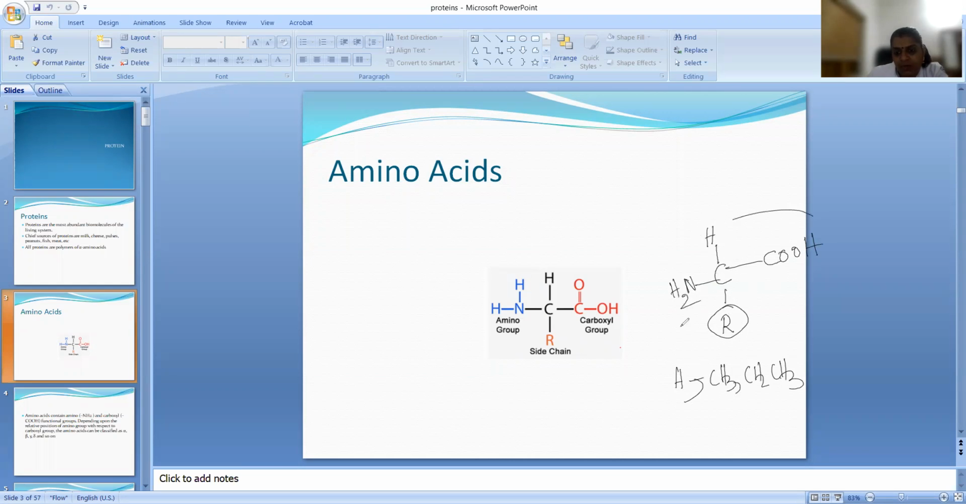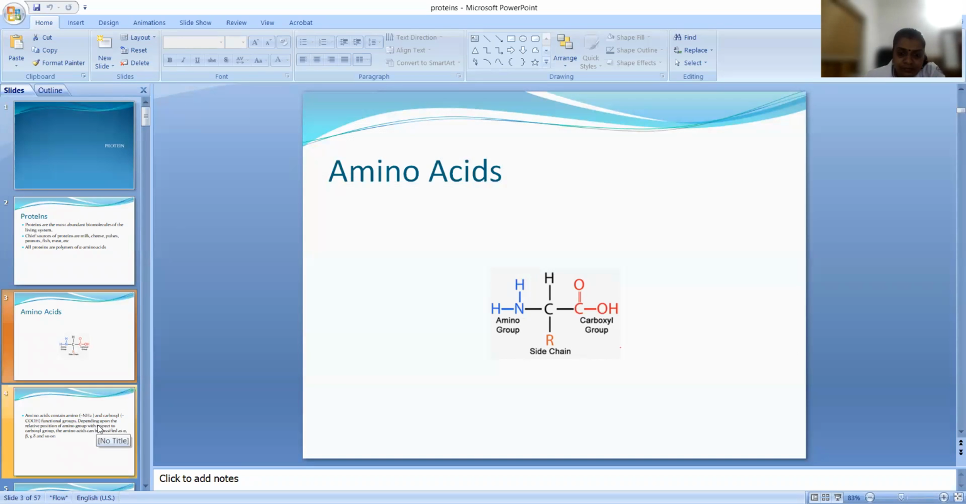So this is called an amino acid. This is the general formula of amino acid. If you substitute R by hydrogen, you will get glycine. If you substitute with CH3, another amino acid, like that. Depending upon the R group, we will be getting different amino acids.